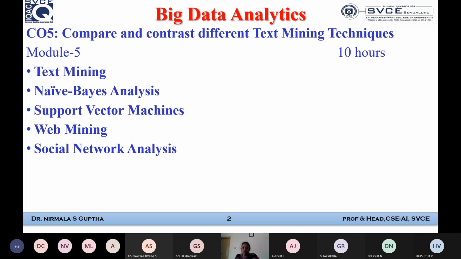Like naive-Bayes, this is one more technique which can be used in text mining to do spam analysis. This is again a continuation of our text mining topic. We are going to learn in depth, comparing and contrasting all the different techniques available in text mining.